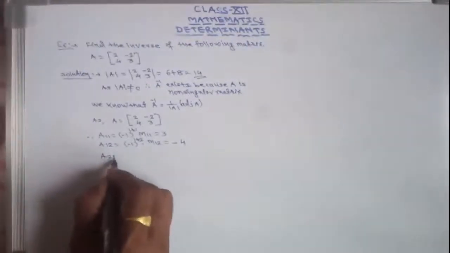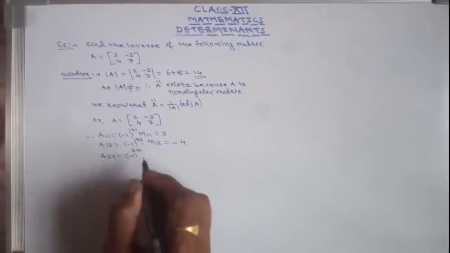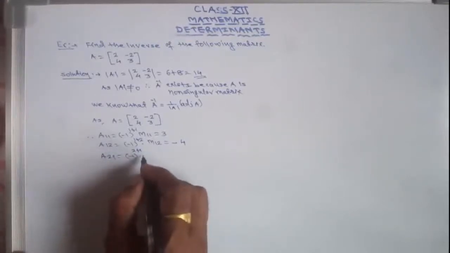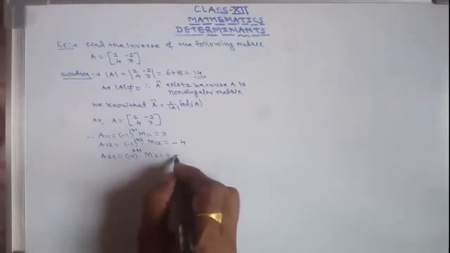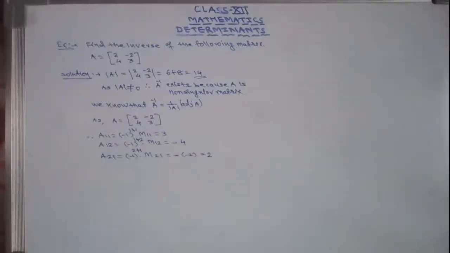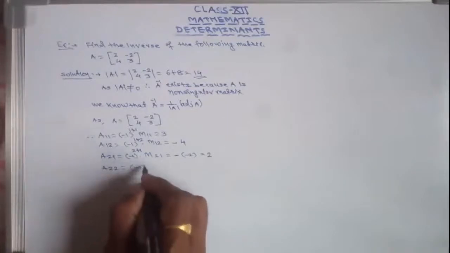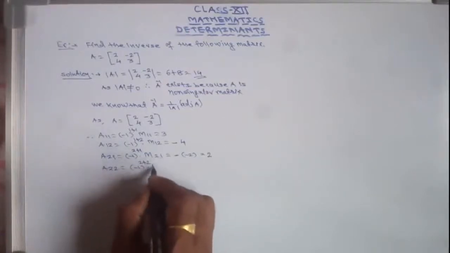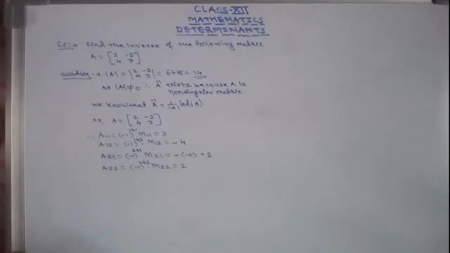1 into 4 is 4, so that is minus 4. Then A21 is minus 1 raised to the power 2 plus 1 into M21. So minus 1 raised to 2 plus 1, that is an odd number, so minus, and M21 is minus 2, so it is plus 2. Then A22 is minus 1 raised to the power 2 plus 2 into M22. So minus 1 raised to the power 4, that is plus, M22 is 2, so this is 2.